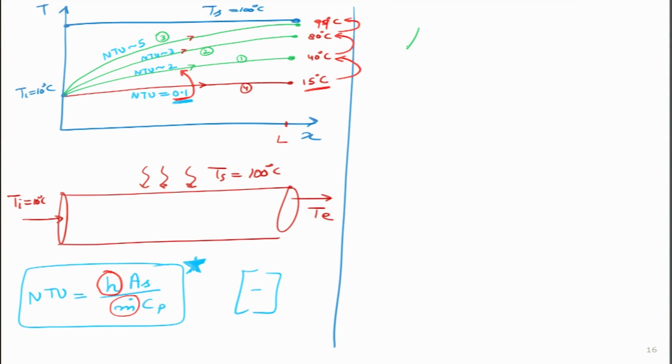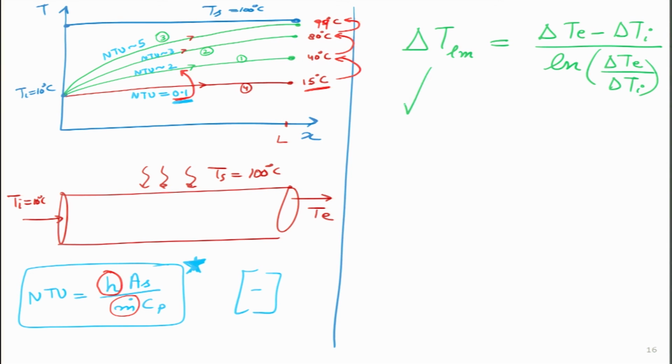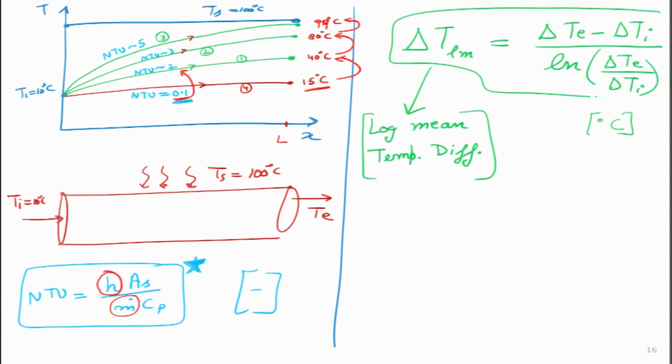So, we can write this as delta T Lm, which is essentially delta Te minus delta Ti, divided by log of delta Te divided by delta Ti, and this term is known as the log mean temperature difference. This is the log mean temperature difference, and its units will turn out to be degrees centigrade. So, it is just a temperature term, and I will put a box around it.